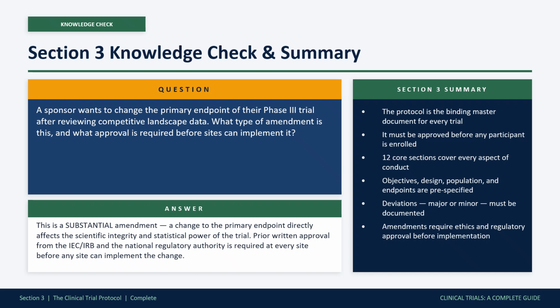And to bring this section together, the protocol is the binding master document for every clinical trial. It must be approved before any participant is enrolled. Its 12 sections cover every aspect of the trial's conduct. Objectives, design, population, and statistical methods are all pre-specified. Any deviation, major or minor, must be documented and reported. And any change to the protocol requires a formal amendment process with appropriate approvals before implementation.